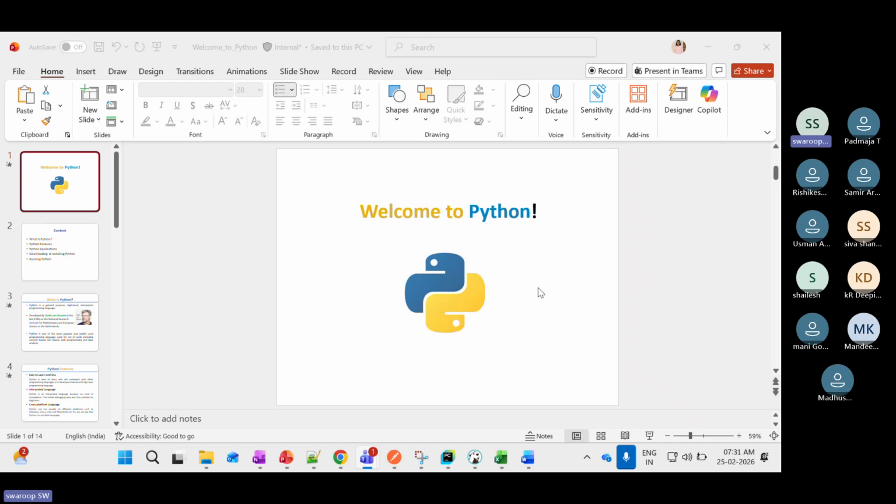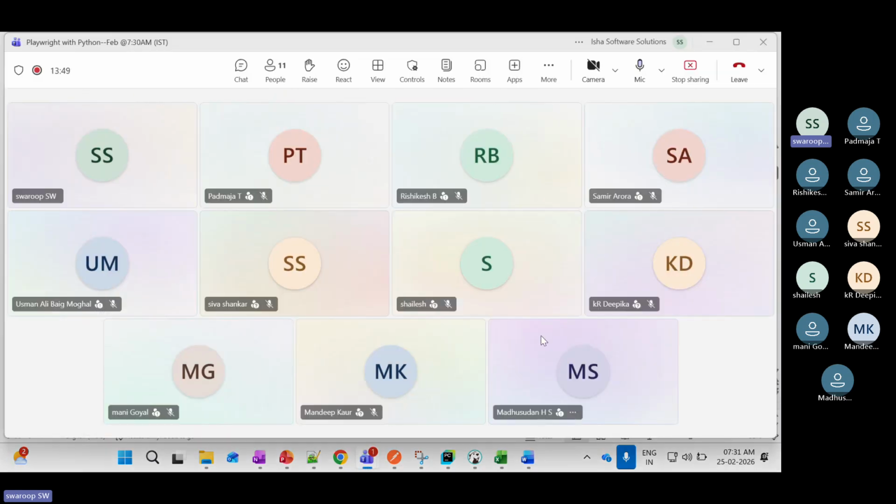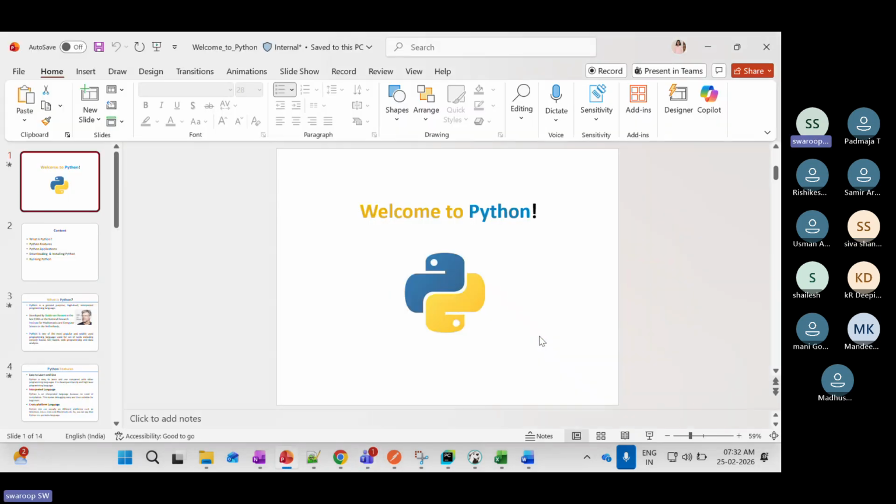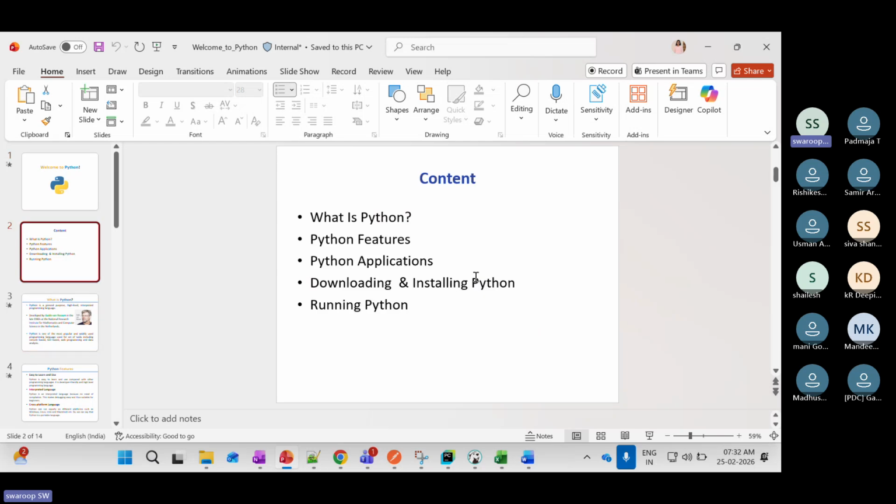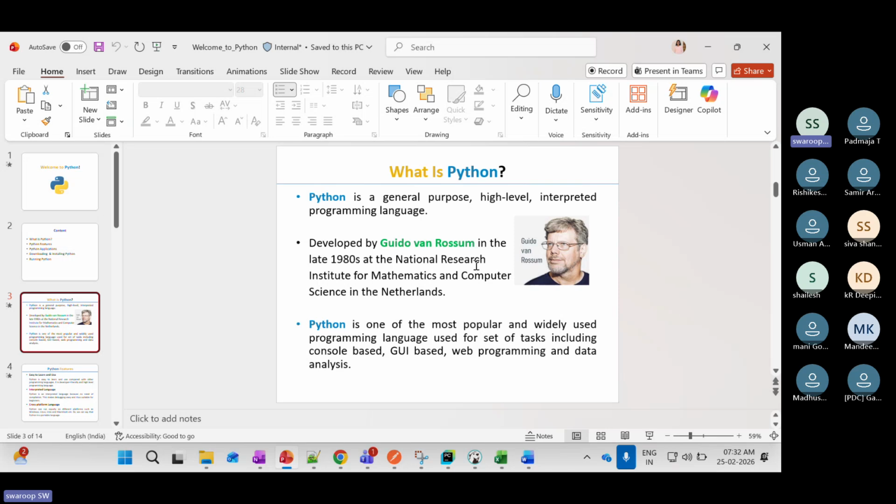So how many of you know what Python is? Does anyone have a Python background, or is it completely new to everyone? For me, it's new. Okay, so Python is new to most of you. That's fine. We'll start from scratch. We'll see what Python is, what its features are, how to install Python, and how to run Python. These are the basic things we will see in today's day one class.